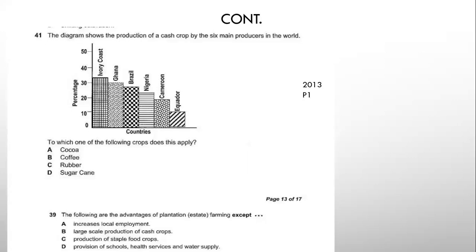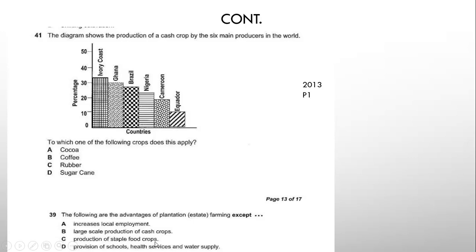Next question. The following are advantages of plantation or estate farming except: increase in local employment, which is correct. This is an advantage. Large-scale production of cash crops. We made mention to say plantation farming focuses on production of cash crops. Production of staple food crops, this is incorrect. We made mention to say plantation farming does not focus on production of food crops. Instead, it focuses on production of cash crops.